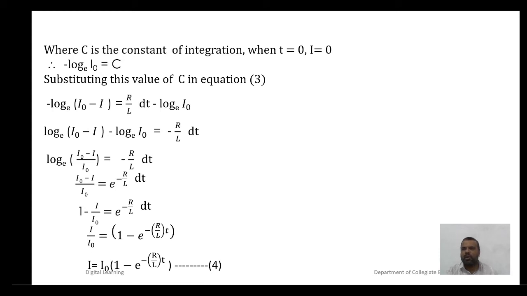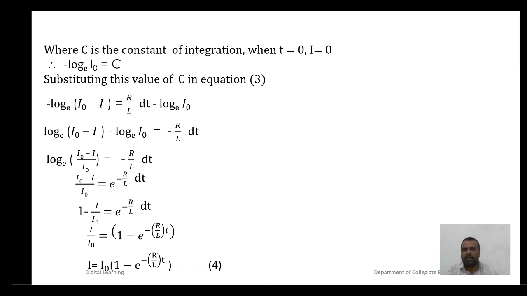Log of (I0 minus I) to the base e minus log I0 to the base e is equal to minus R by L into t, or log of (I0 minus I) divided by I0 to the base e is equal to minus R by L into t, or (I0 minus I) divided by I0 is equal to e raised to minus R by L into t, or 1 minus I by I0 is equal to e raised to minus R by L into t.